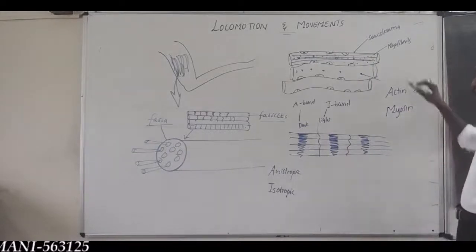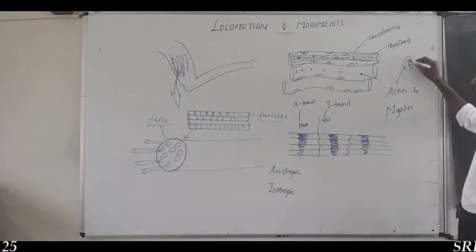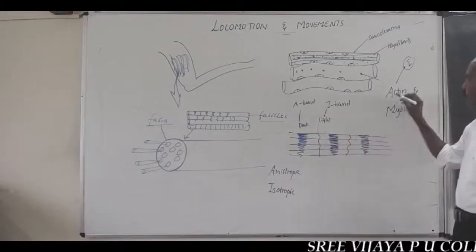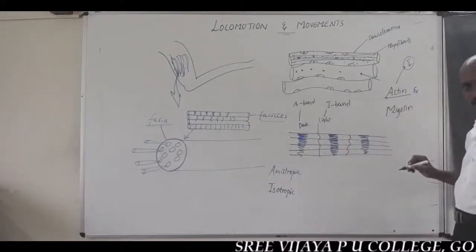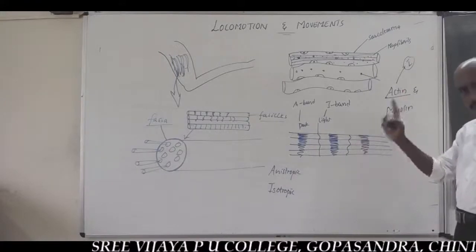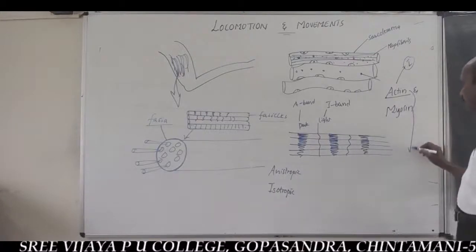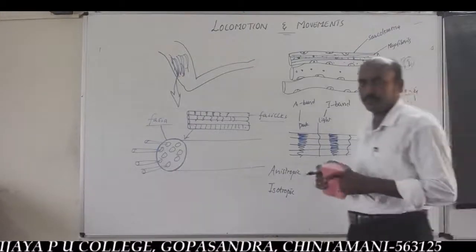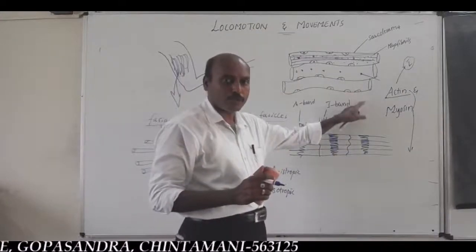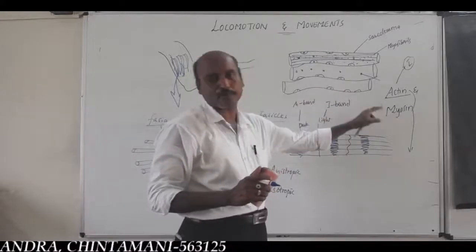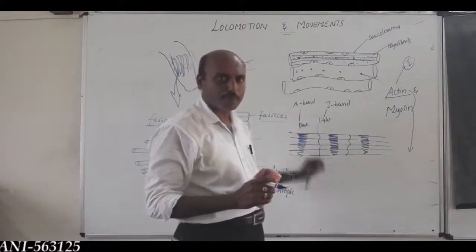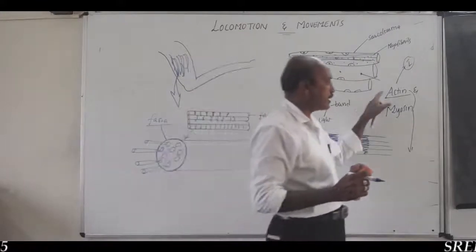The I band, the light band, is made up of only actin, while the dark band, the A band, is made by both actin and myosin.